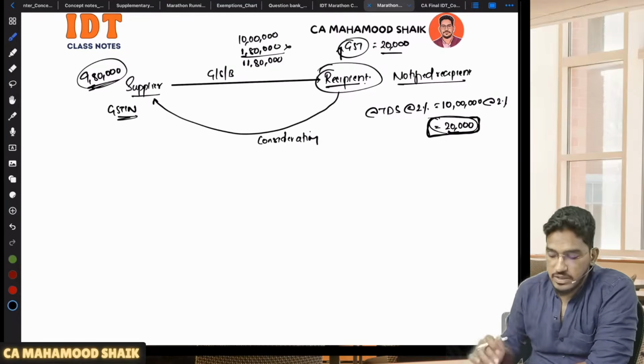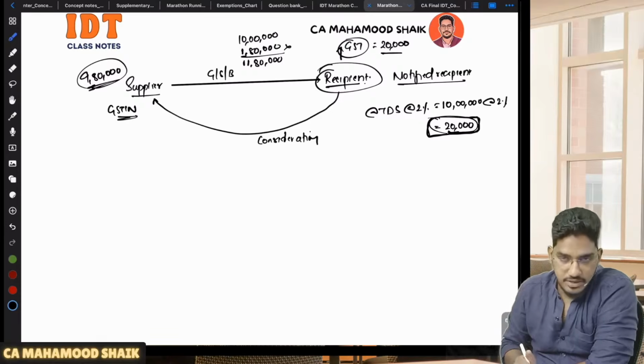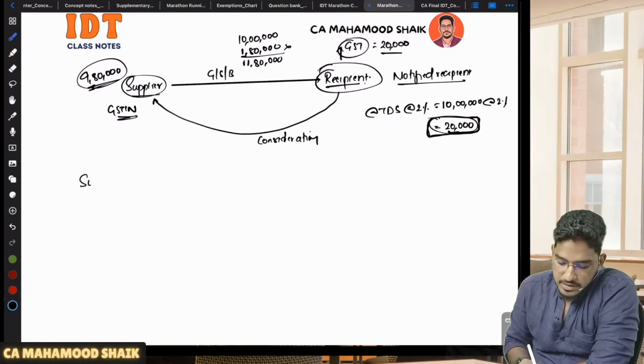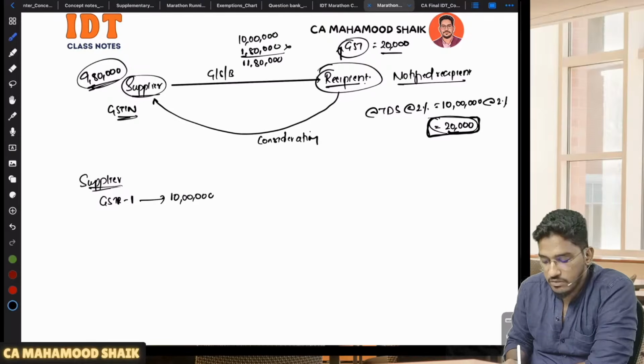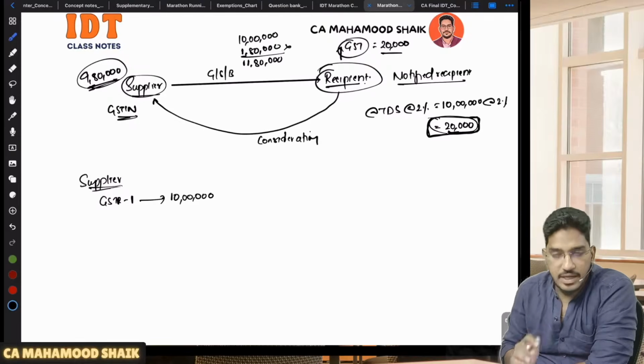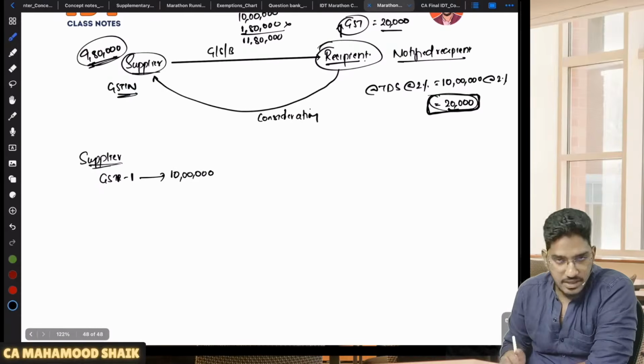Okay, the amount of 20,000 rupees is now lying with the department. Now the supplier, since he has made outward supplies, will be filing his GSTR1. In this GSTR1, he will declare this outward supply. How much will he declare? Not 9,80,000. Sir, he received only 9,80,000. Yes, but still you have to declare the total value of outward supply as 10 lakh rupees.